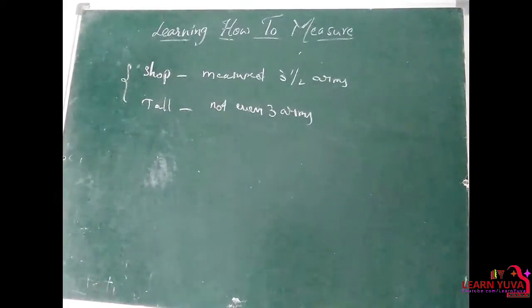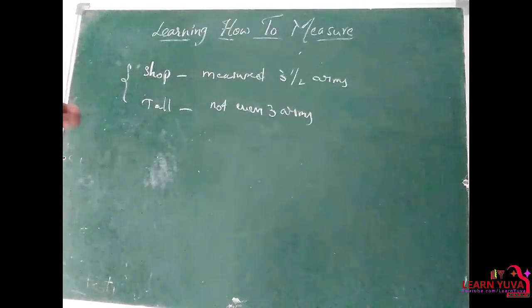So what is the difference? He measured using arms, so the length varies from person to person, because the size of the arms, the foot, the hand span varies, right? He told the shopkeeper that the cloth was less than 3.5 arms when measured with his own arm.